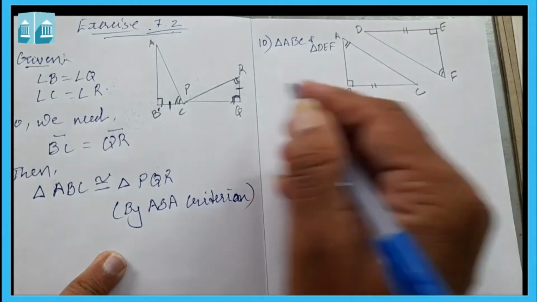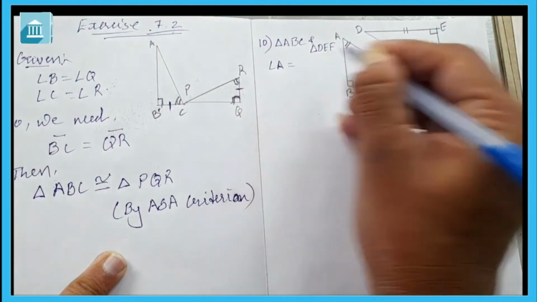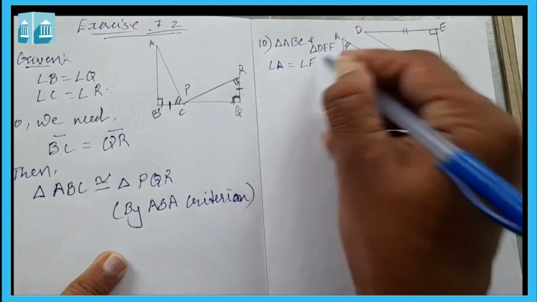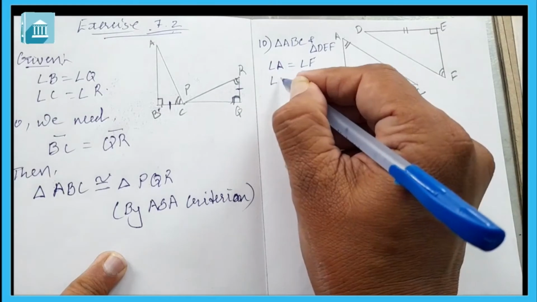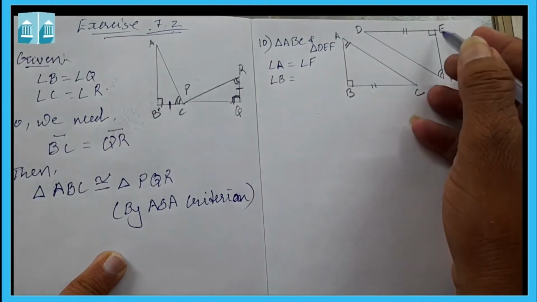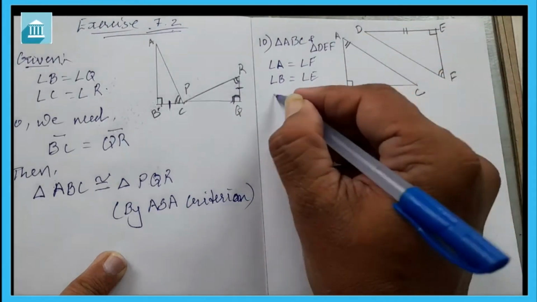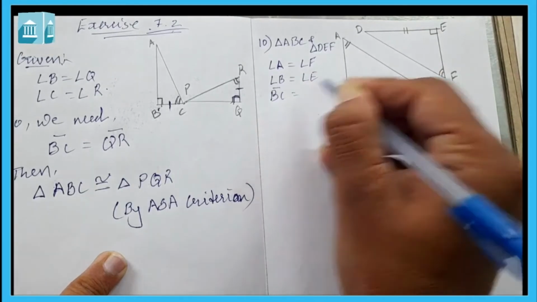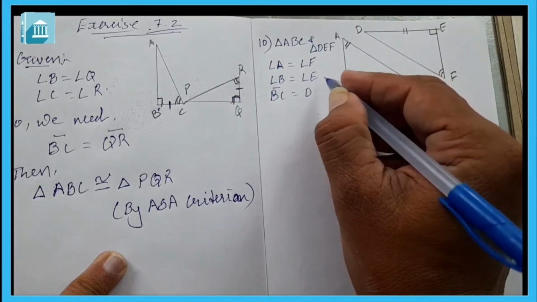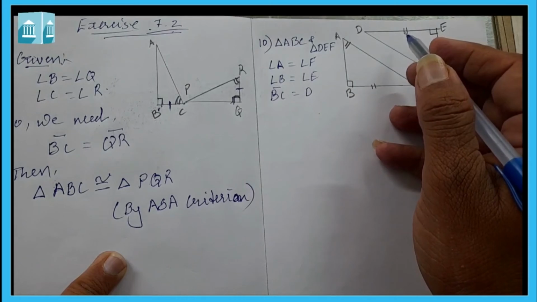It is also given that angle A is equal to angle F, angle B is equal to angle E, and side BC is equal to side DE.